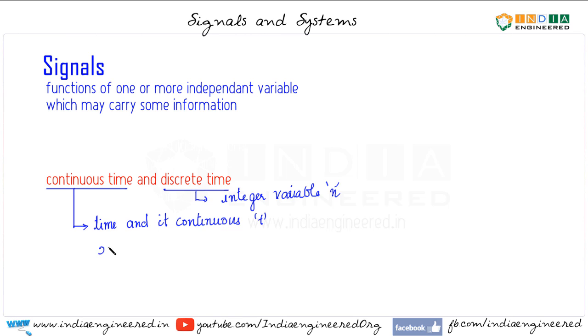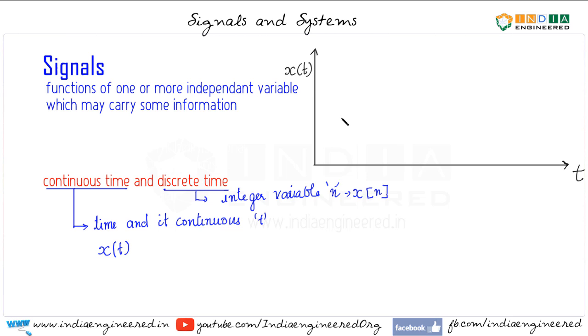So if we write x of t, it will represent a continuous time signal, and on the other hand, if we write x of n inside square brackets, it represents a discrete time signal. We will discuss a lot about continuous and discrete time signals in coming videos. So an example of continuous time signal could be a speech signal whose amplitude may take some values like this. So this is an example for a continuous time signal.